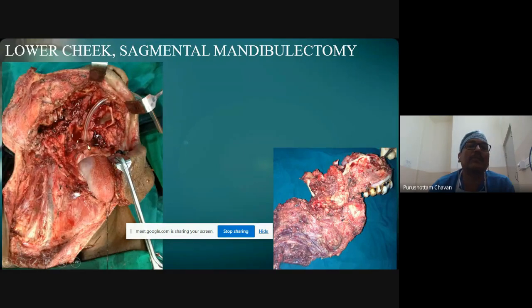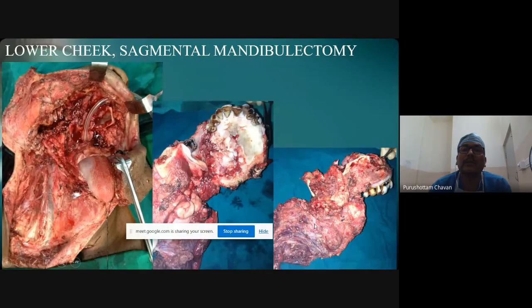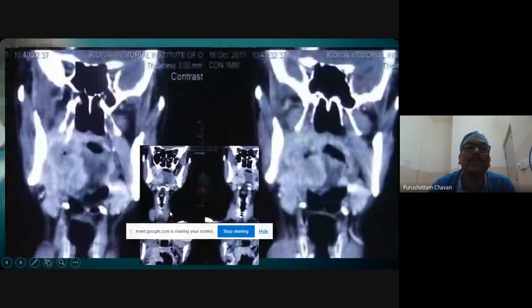MRND, segmental mandibulectomy, and bilateral maxillectomy with infratemporal fossa clearance could be achieved only with a lower cheek flap, and the whole of the upper lip and the cheek is intact. You can see the specimen which has come out in toto: maxilla with a segment of the mandible and neck dissection. And this is the lesion over the palate which was extending into the maxilla, and this side is the mandible.